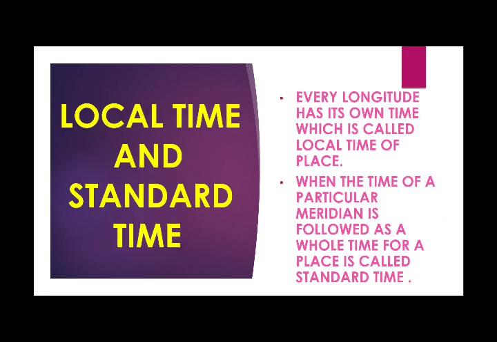Then what is local time and standard time? In between these two words came the question of what the standard time is and what the local time is. Local time is that each and every longitude has its own time. But when the time of one longitude is taken for the whole country, if the whole country follows the time of a particular meridian, that becomes the standard time, and that meridian is called the standard meridian. This is called local and standard timing.